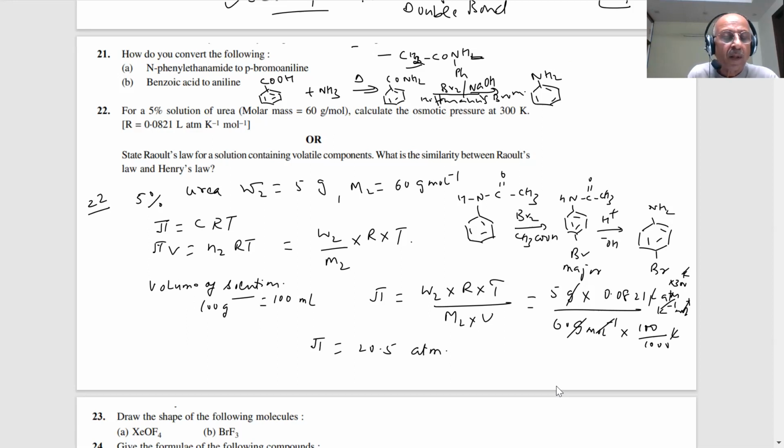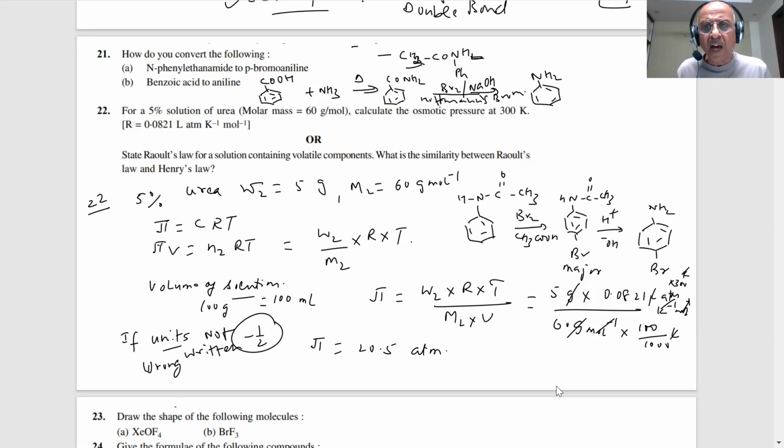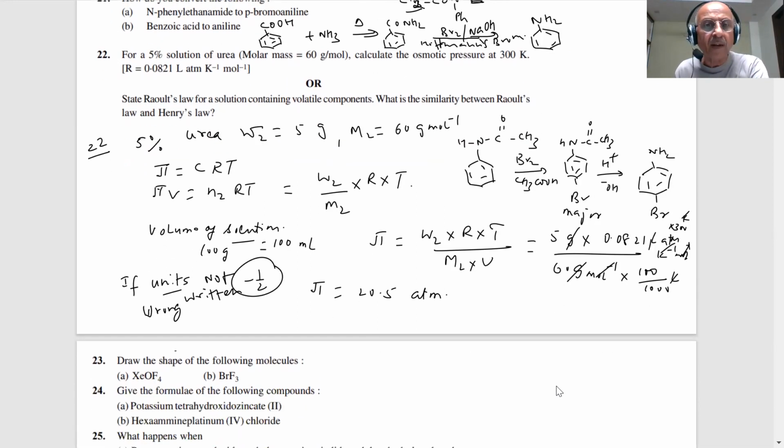Atmosphere. And let me tell you, if units are not written or units are wrong, then half a mark is deducted. A lot of students don't know the units, so they are deducted half mark for numericals. I always say make sure you check the unit, students, or you are losing marks for nothing. I cannot help it. Students are doing it.